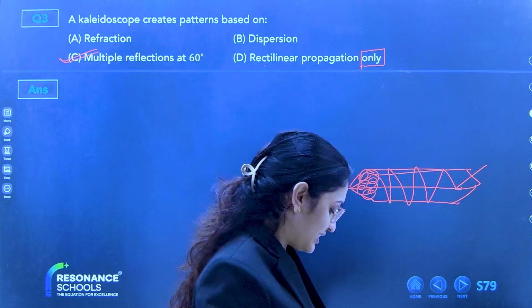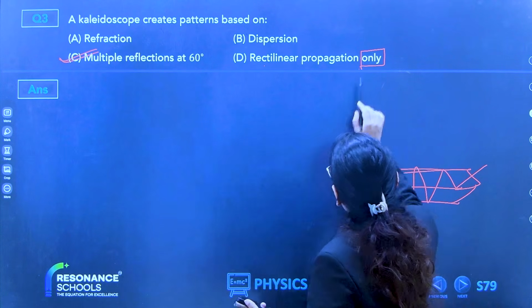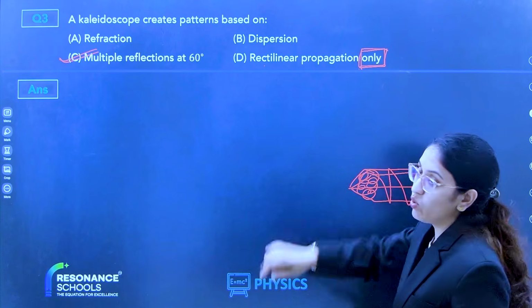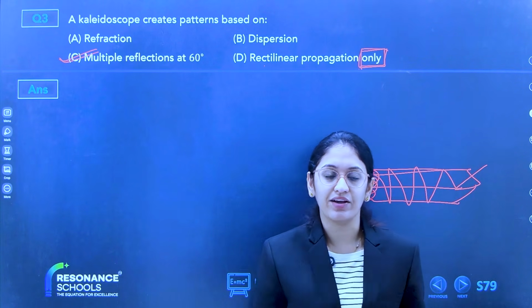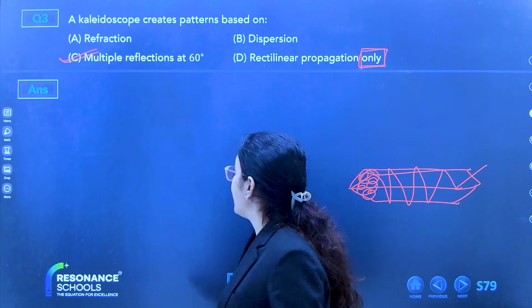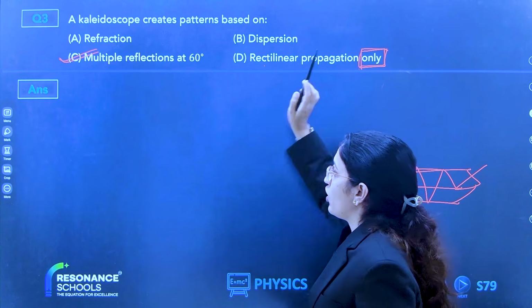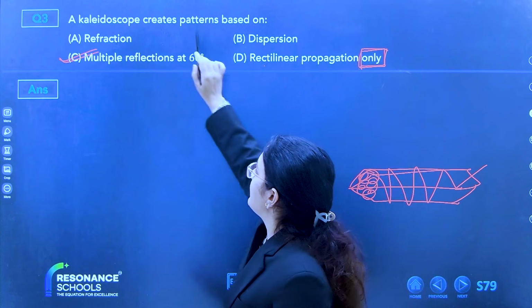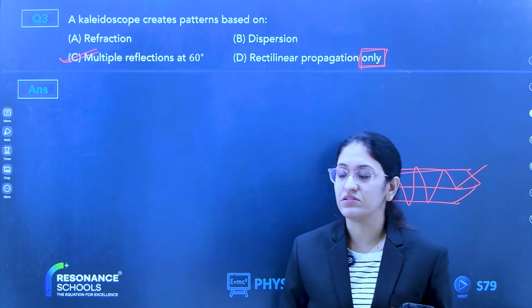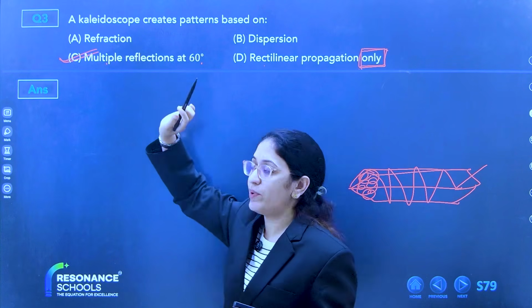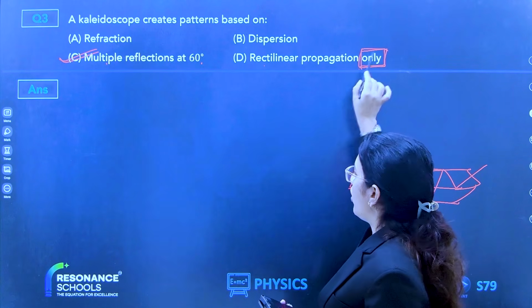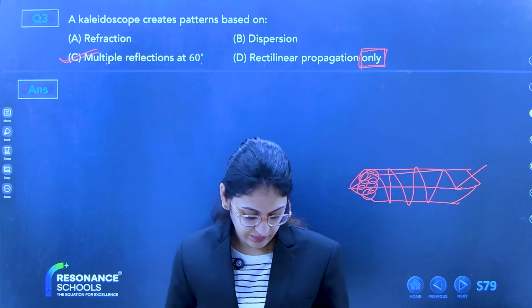The mirrors are set at an angle of 60 degrees. But this alone is wrong. Light always travels in a straight line. Rectilinear propagation alone is not the only reason behind these patterns. So multiple reflection at 60 degrees is the proper answer. Any doubt in this question?